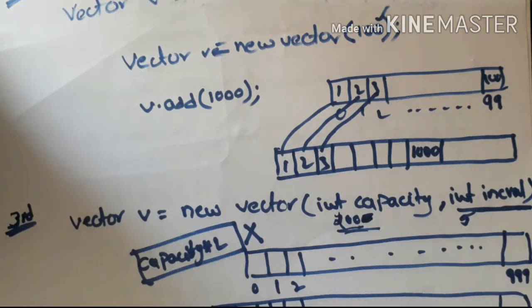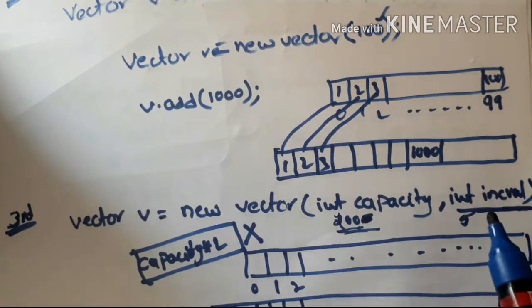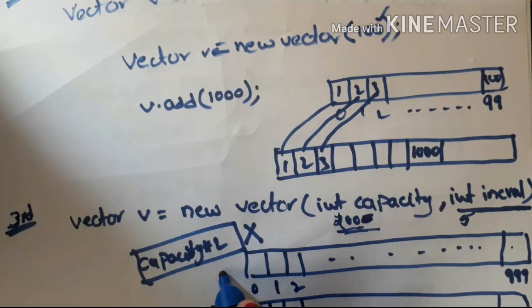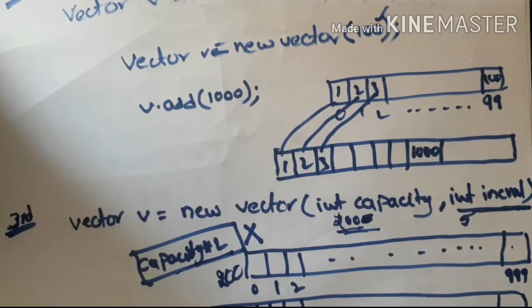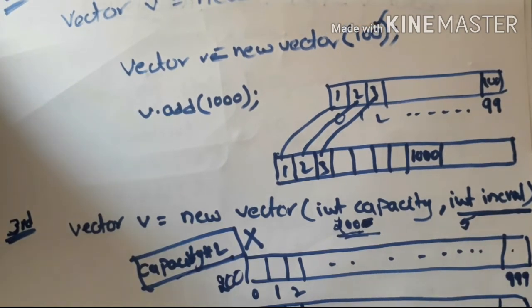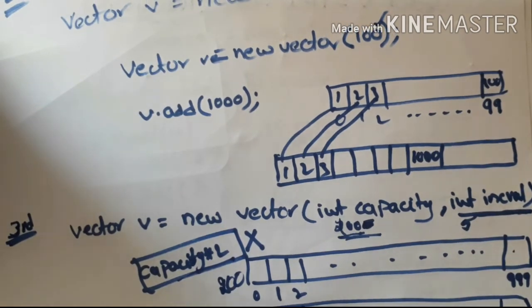So what happens if I use the older approach? Initially I have created an array with capacity 200. And when the 201st student comes for admission in the class, what happens if I use the older approach? An array with 400 elements will be created. But how many students have joined my class? Only 250 students have joined my class. So what about the remaining 150 locations? They'll be wasted, right? Yes or no?